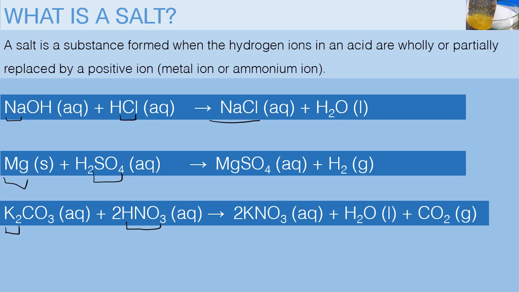Magnesium replaces hydrogen to form magnesium sulfate. Potassium replaces hydrogen to form potassium nitrate. And each of these products formed are known as salts. And that is why